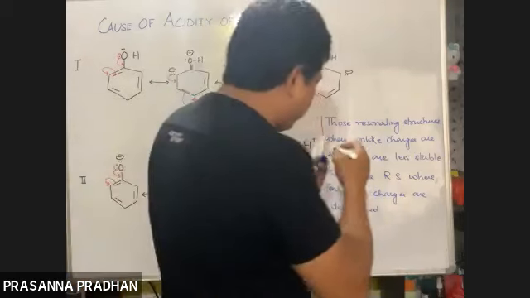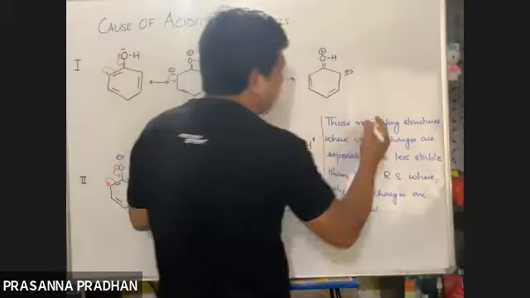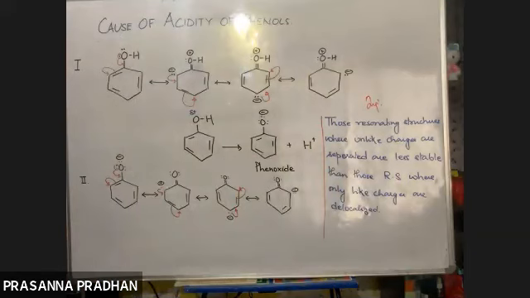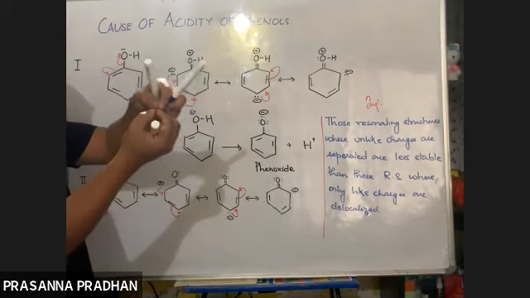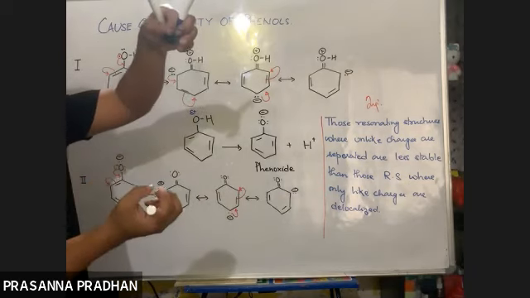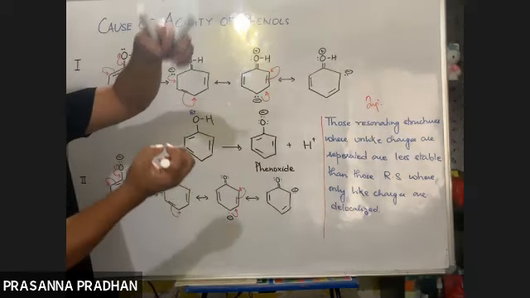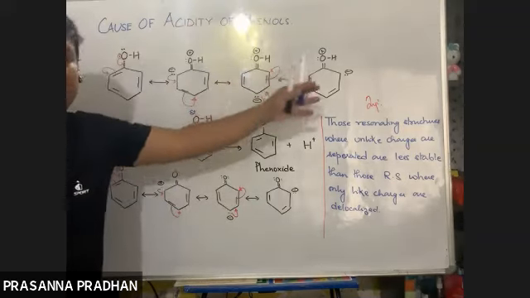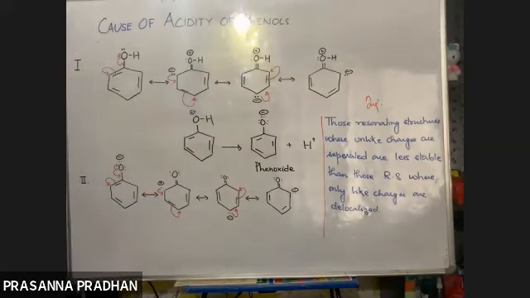So from resonance, what do we come to know? Those resonating structures where unlike charges are separated are likely to be less stable than those where like charges are separated, because in order to separate unlike charges, some energy is required. Unlike charges attract each other, so separating them requires energy. That makes this less stable. Now let us come to the conclusion.